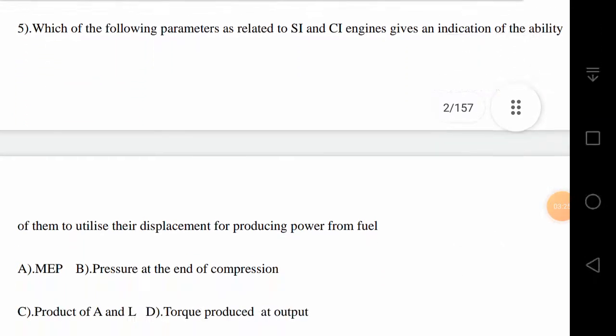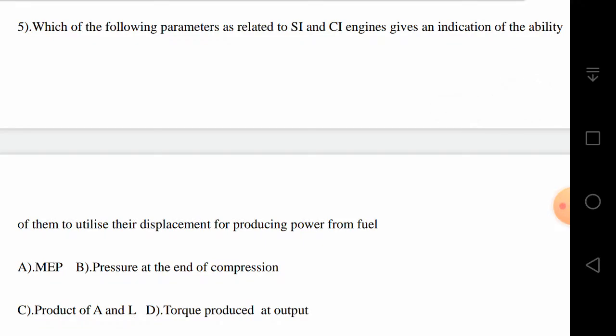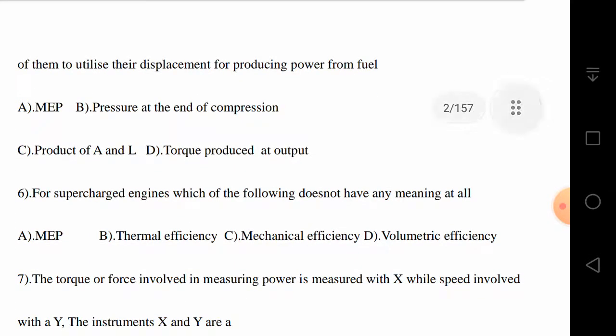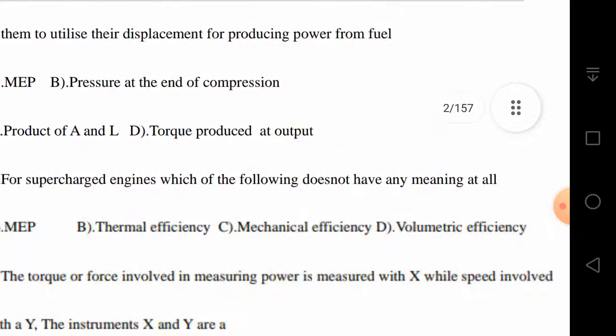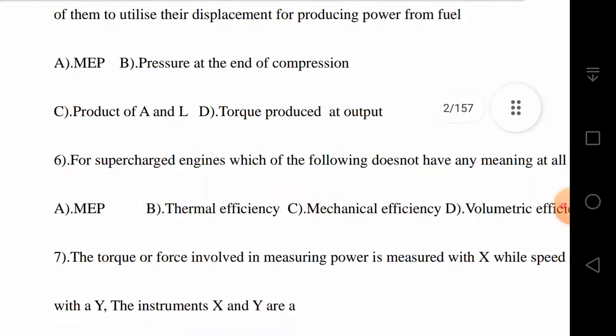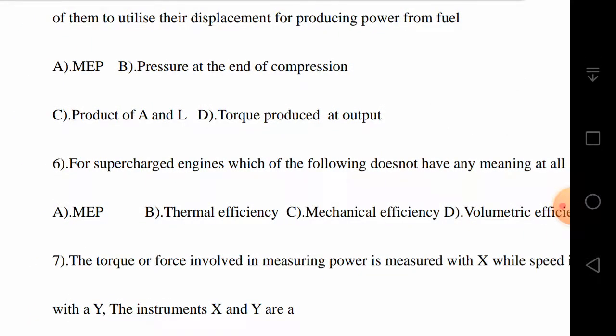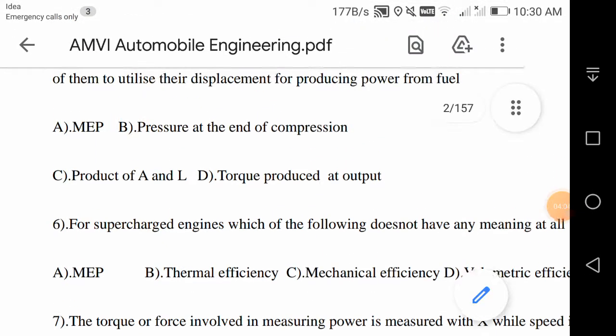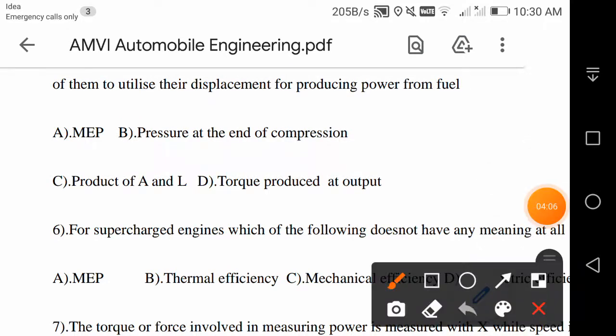Next question. Which of the following parameters as related to SI and CI engines gives an indication of the ability of them to utilize their displacement for producing power from fuel? So which is the correct quantity that describes the narration just given as above? Is it the mean effective pressure, or pressure at the end of compression, or product of area and length or stroke length, or is it the torque produced at output? So what is the correct answer? Here the answer is A, mean effective pressure. This is a very important parameter. That is the answer. Correct answer is mean effective pressure. Okay, so let us mark the answer. Mean effective pressure is the correct answer.